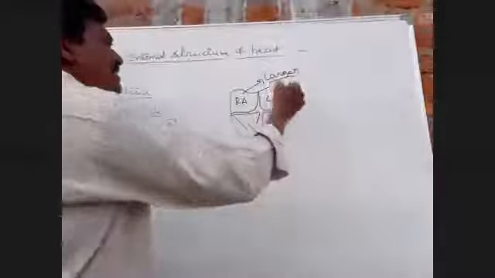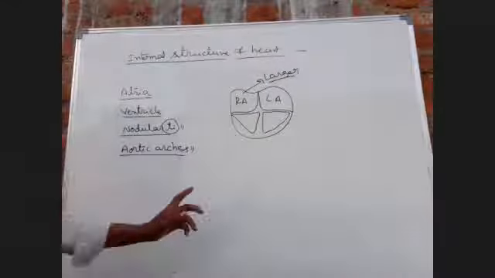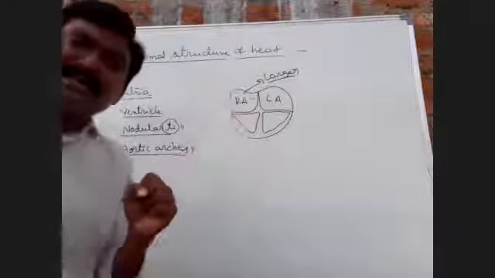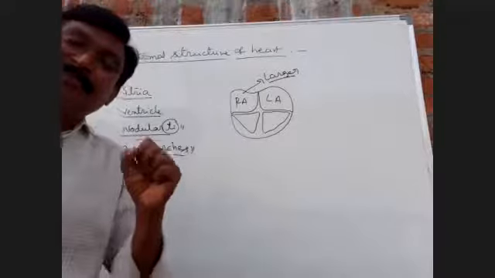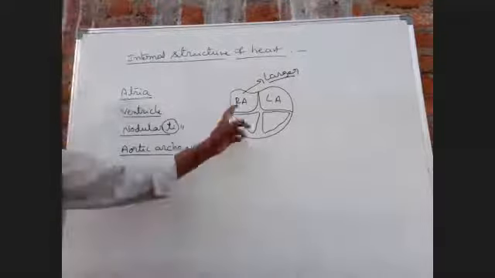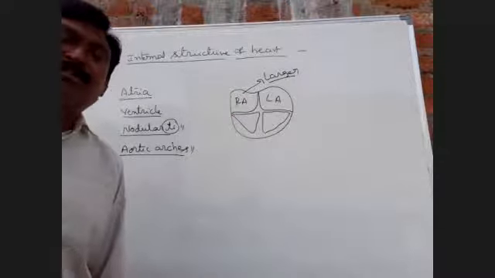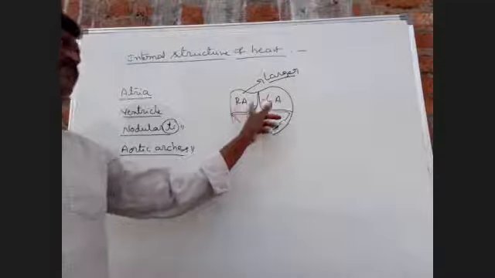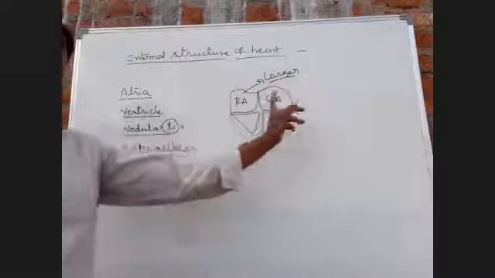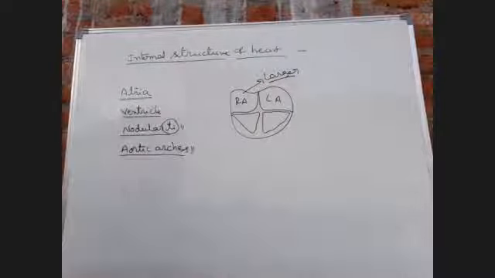What is the reason? Right atrium receives deoxygenated blood from different body parts. So, right atrium is larger than left atrium. This is most important.